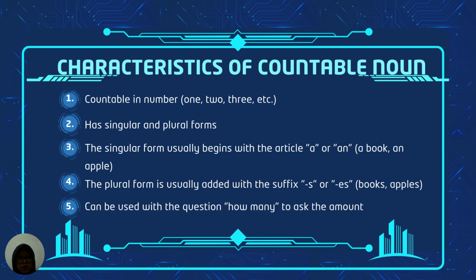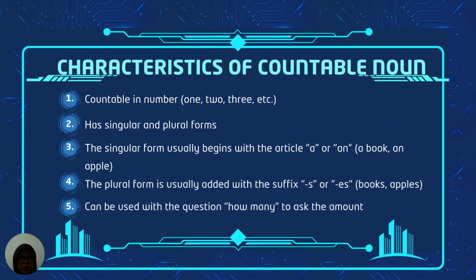Next, a characteristic of countable nouns. First is countable in number. Example is 1, 2, 3. Second, it has singular and plural forms. Third, the singular form usually begins with the article a or an.